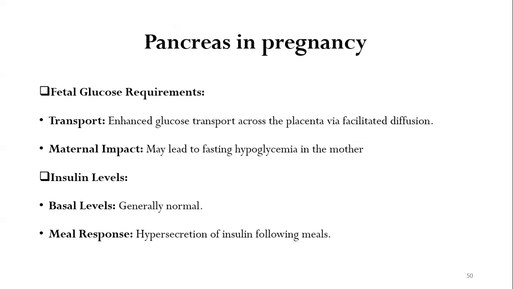Now, coming to what happens to the endocrine pancreas in pregnancy. The pancreas, as we know, is responsible for secreting various hormones like insulin and glucagon. There is an enhanced glucose transport across the placenta via facilitated diffusion, and this in turn may lead to fasting hypoglycemia in the mother. The basal insulin levels in the mother are usually normal, and after meals, there may be a hypersecretion of insulin because of insulin hyperresponsiveness.